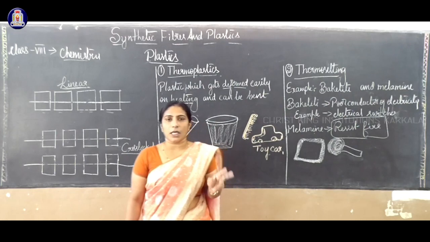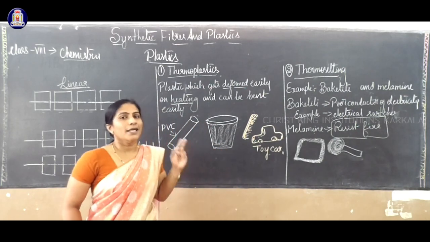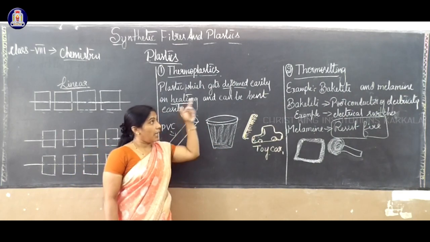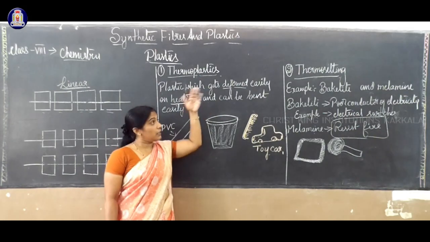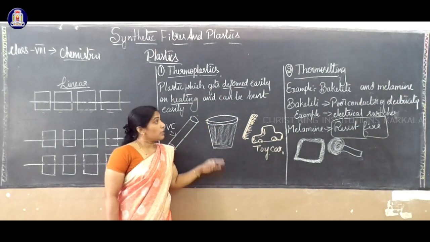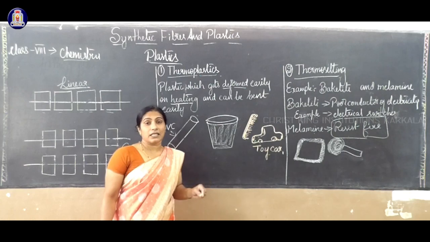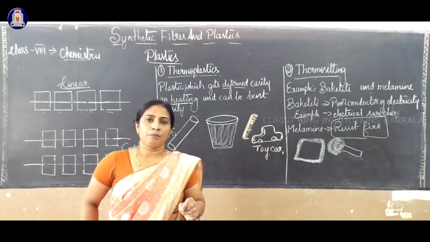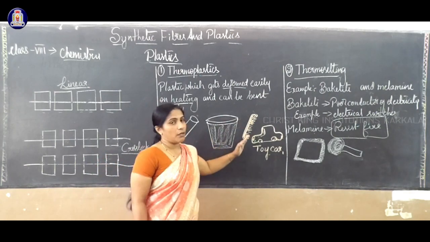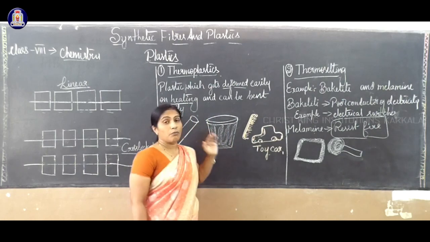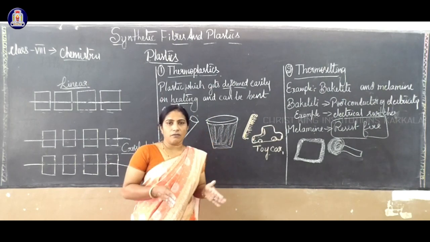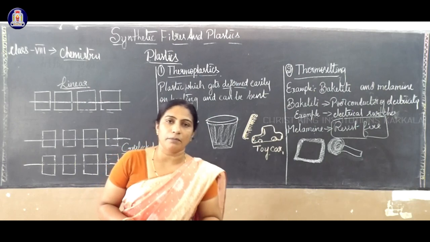The two major types of plastics we have studied now are thermoplastics, which can be easily bent, and thermosetting plastics, which resist fire. The nature of plastic is that it is made up of a polymer chain.